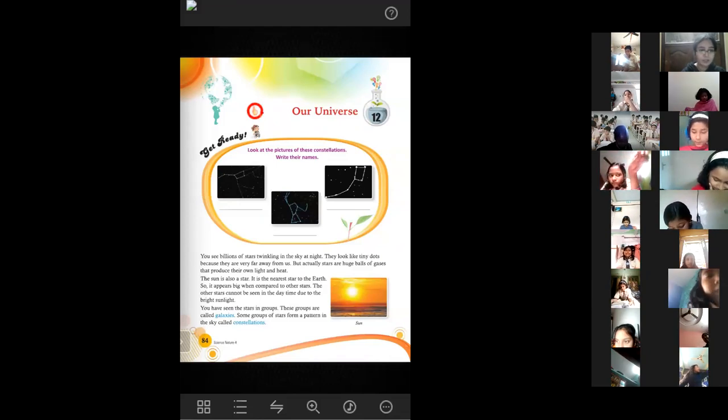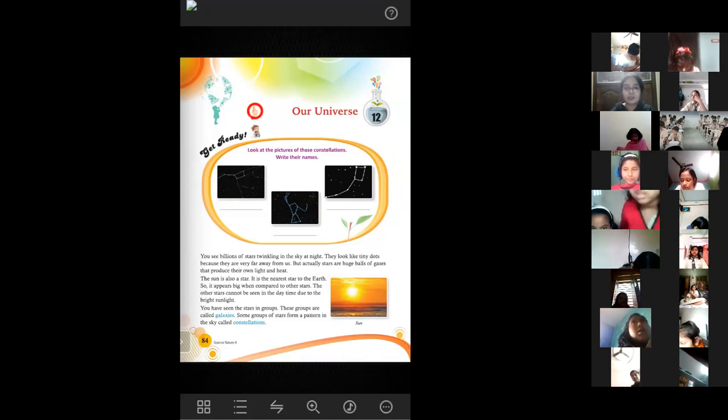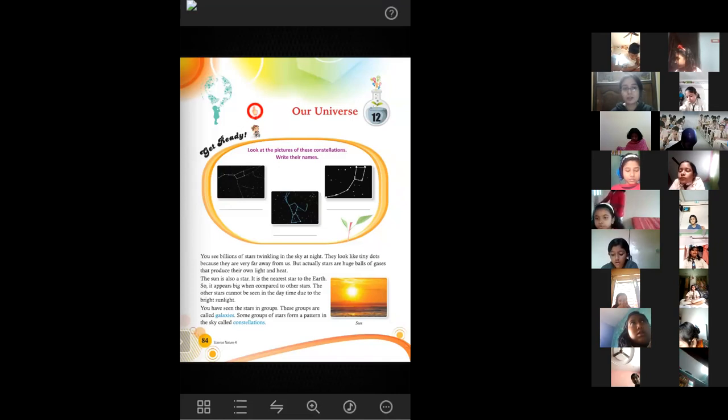At the very first, you can see what galaxies are. The groups of stars that you can see in the night sky, and the groups of stars that make a pattern, are called constellations. If you look at the sky, you will see that some groups of stars make particular shapes, and the picture is given here at the top of this page. Some shapes look like a spoon, some look like a complete human being, and some look like the alphabet W. This is how groups of stars that make particular shapes are called constellations.